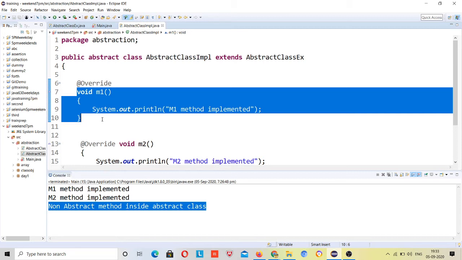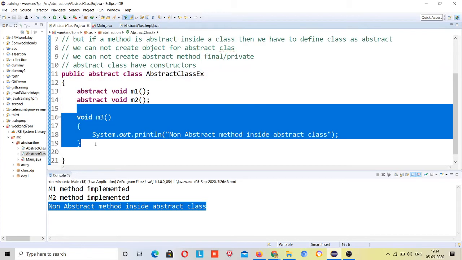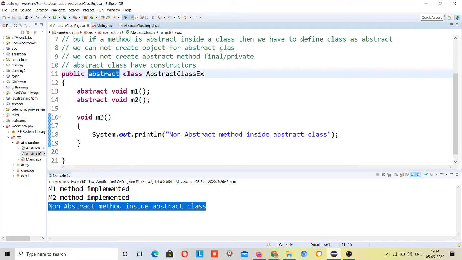What I have said is that an abstract method cannot have a body. I have not said that in an abstract class you cannot have a body for the methods. Otherwise, what was this? This method has a body, still this class was abstract. If you are defining a method inside an abstract class and making that method abstract, then you cannot have a body for that abstract method only.